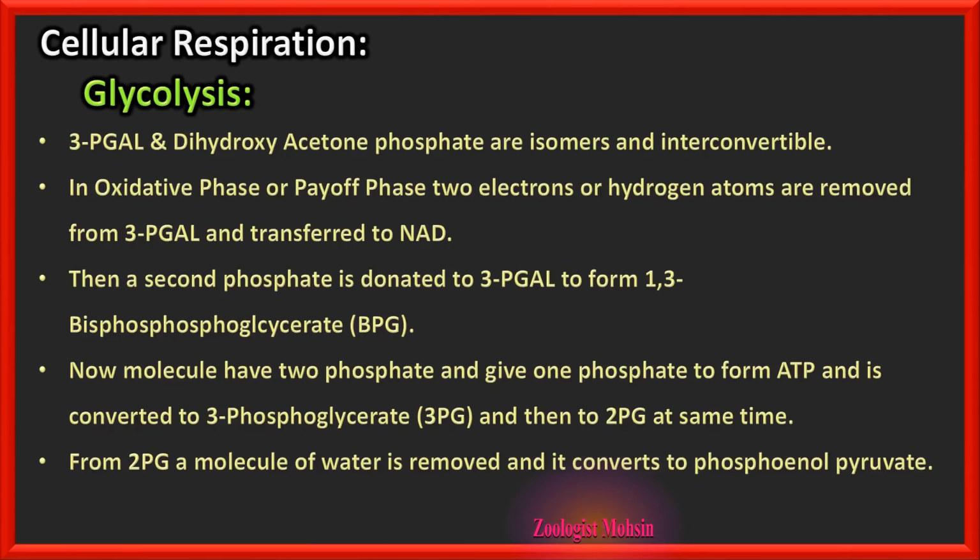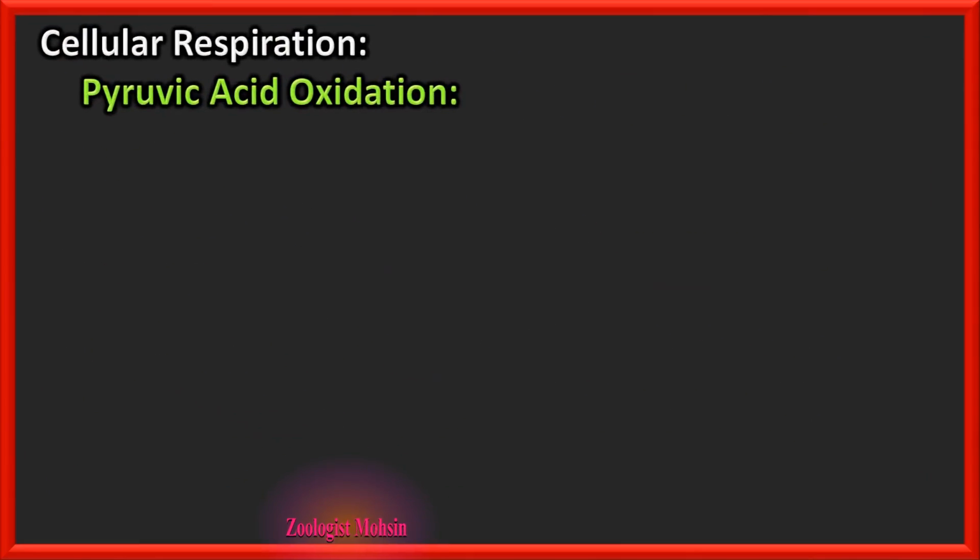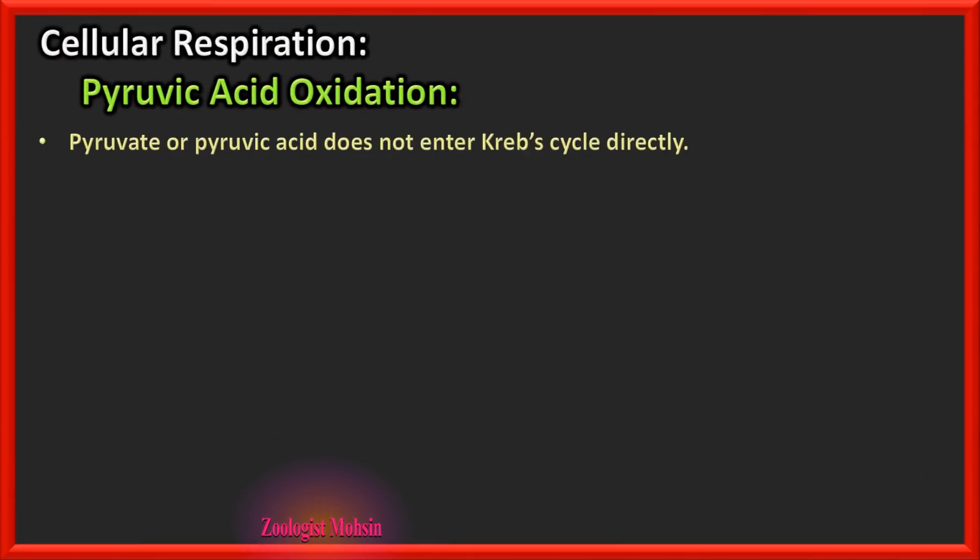From 2-PG a molecule of water is removed and it converts to phosphoenolpyruvate, PEP. Now PEP donates its remaining phosphate to form another ATP and is now pyruvic acid, which is the final product of glycolysis.